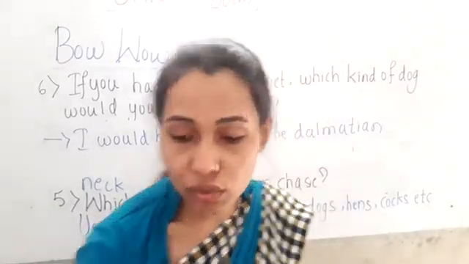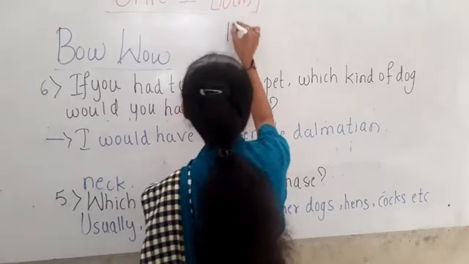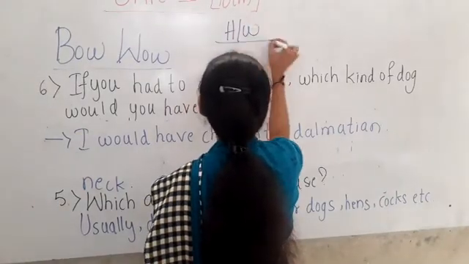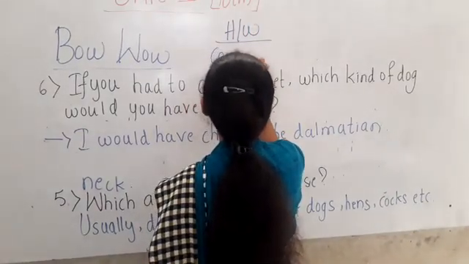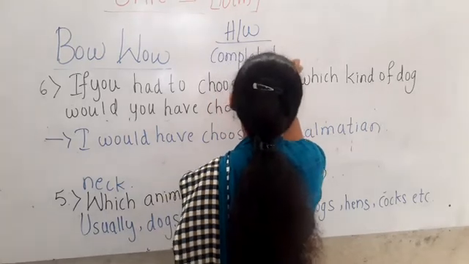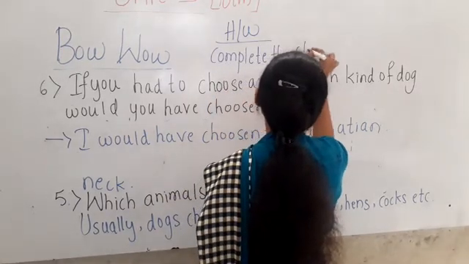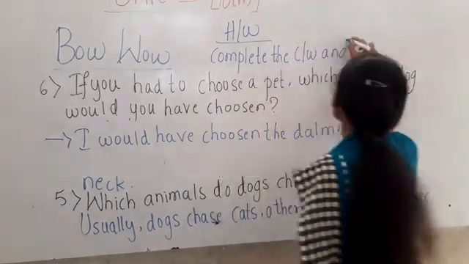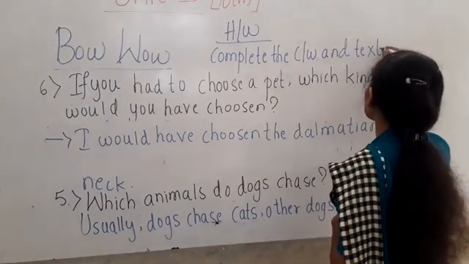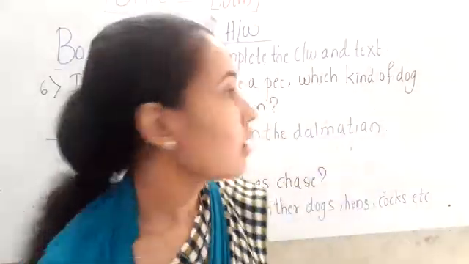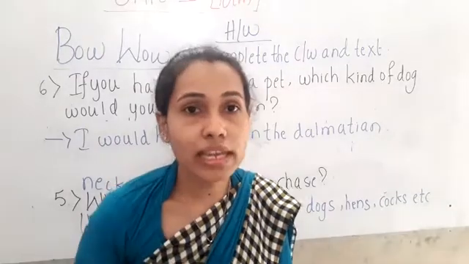So this is your today's homework. Complete the classwork and test book.